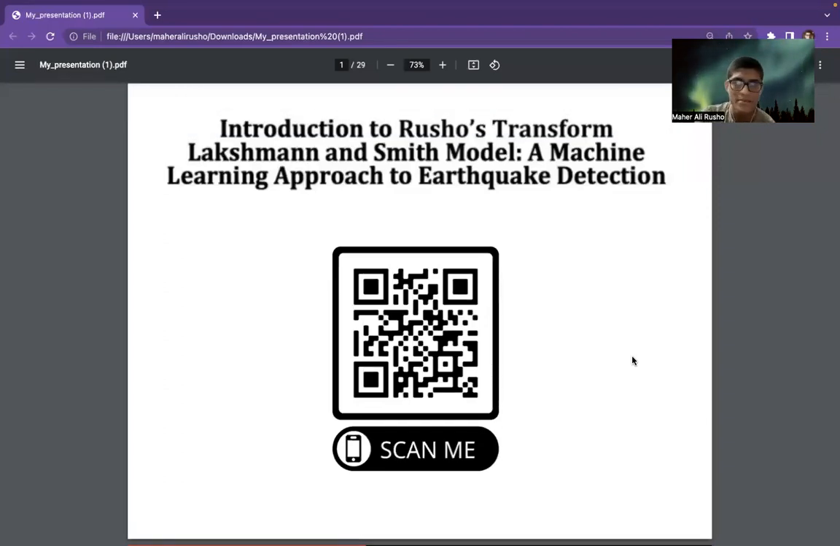My STEM project is titled Introduction to Rusho's Transform, Lakshmann and Smith Model, a machine learning approach to earthquake detection. I used the Blue Brain Project to predict and decode natural clues through the study of the rat's brain.